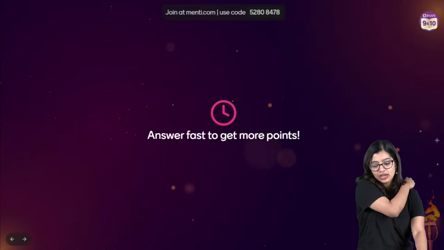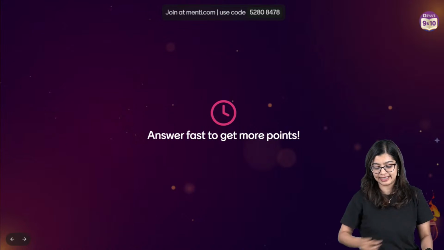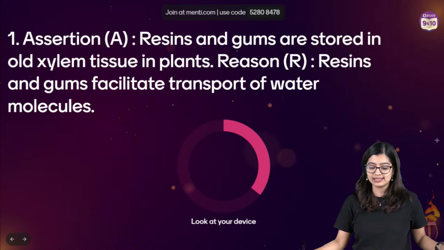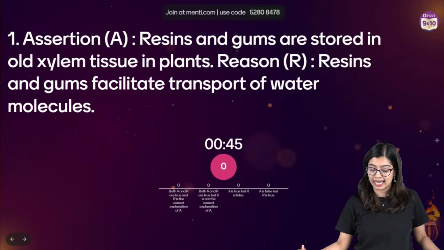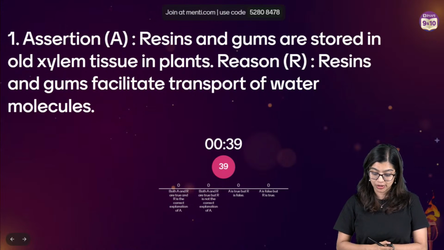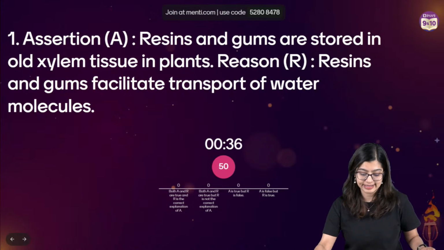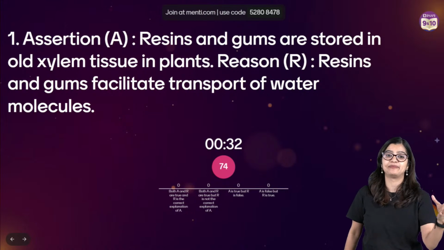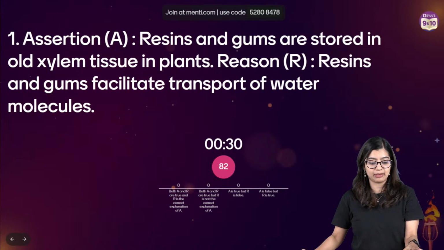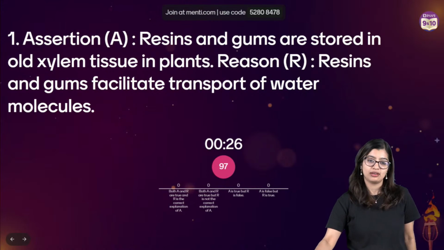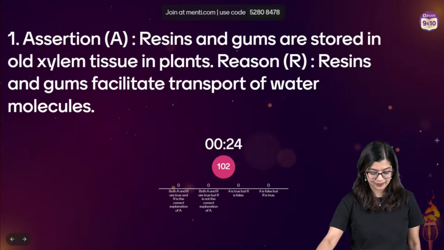Hope you're all ready. Question number 1, everyone, on your screens now. Assertion says that resins and gums are stored in old xylem tissues in plants. Reason R says that resins and gums facilitate transport of water molecules. What is the correct answer? See, your ABCD will remain the same in all the questions. Only the question will keep changing.